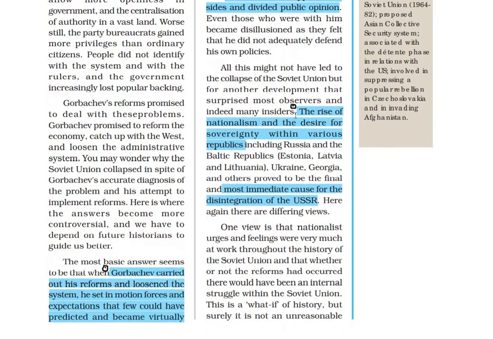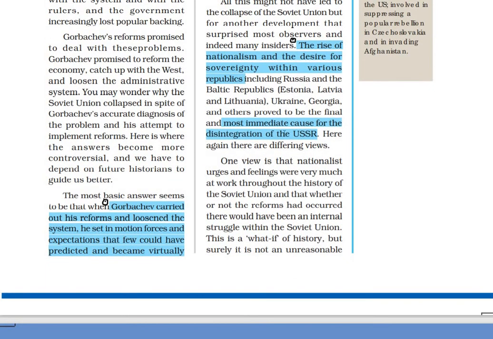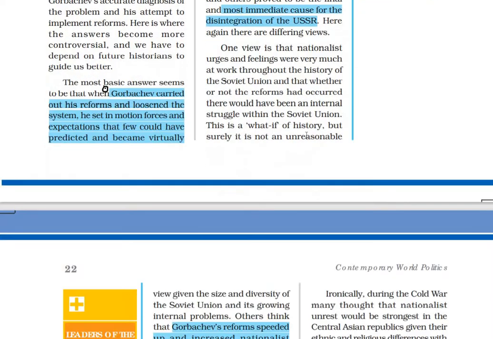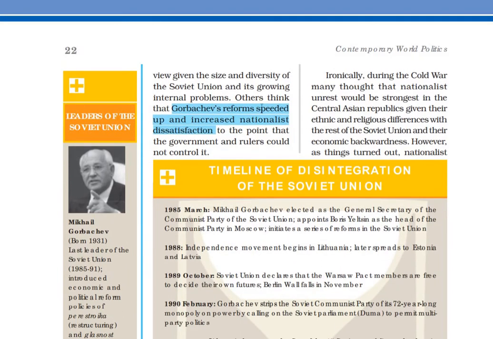Now, the ultimate cause of the disintegration was the rise of nationalism and the desire for freedom and sovereignty in various republics like Russia and the Baltic republics, Ukraine and Georgia. This was the most immediate cause for the disintegration of the USSR. Moreover, Gorbachev's reforms speeded up and increased nationalist dissatisfaction.